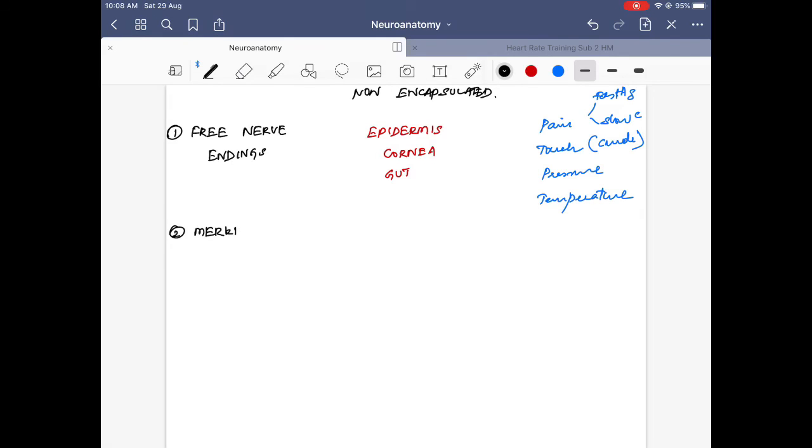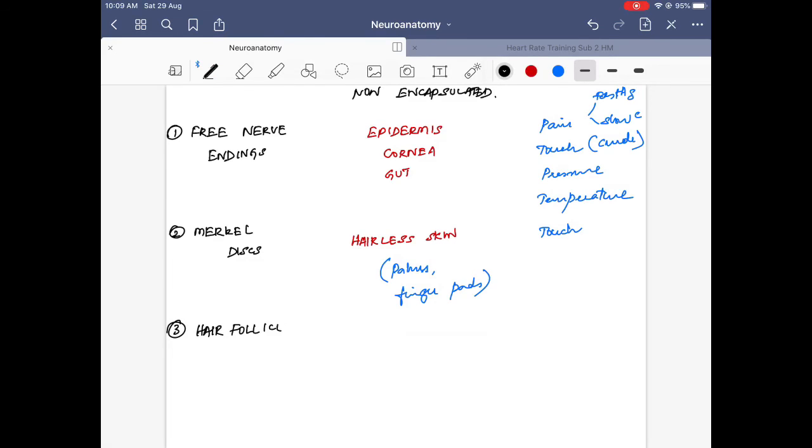Next is the Merkel's disc. The Merkel's disc is found in hairless skin, skin without hair, as in the finger pad or your palm. This is a touch receptor. It is a slowly adapting receptor. That is about the Merkel disc. For reading Braille, we actually need the Merkel's disc.